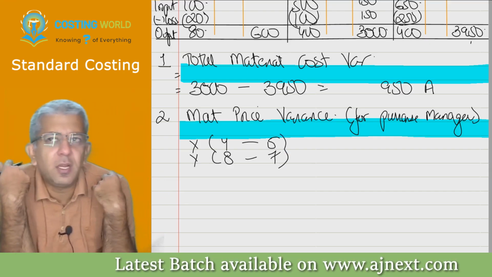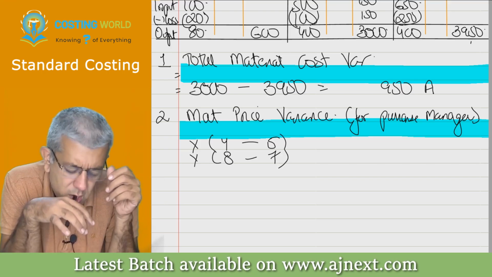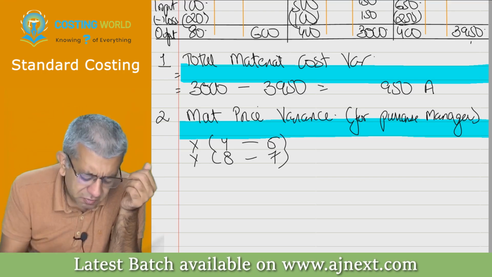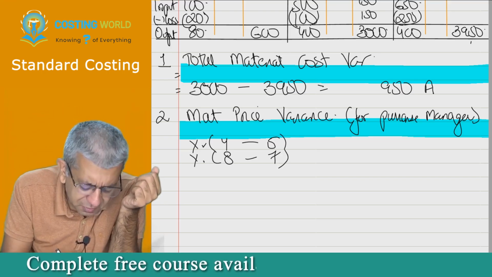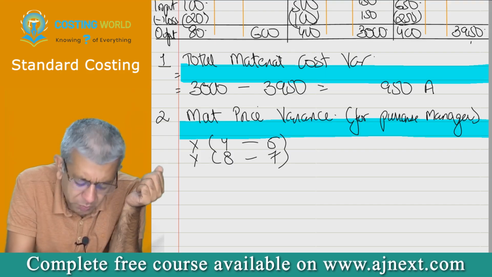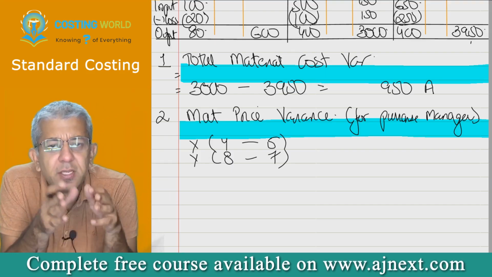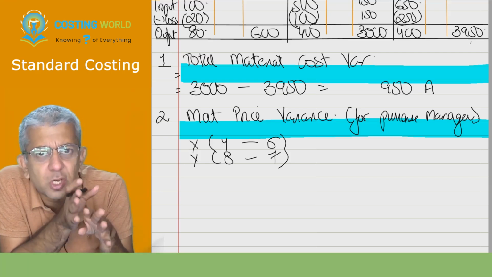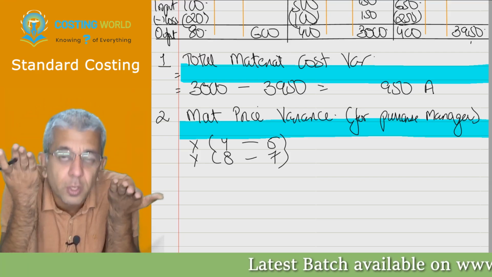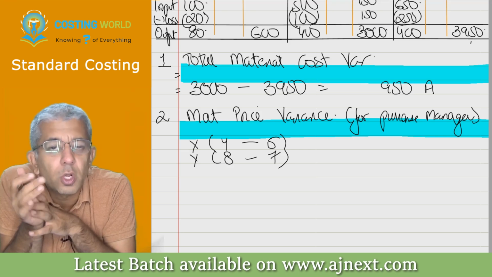Now, my personality is quite strong. He got afraid. He told me, sir, 1 rupee I have incurred extra over here, 1 rupee I have saved. Sir, can I go home now? I told him, no, idiot. This is the data of 1 kg of X and Y. I want to know overall, due to you, how much good or bad we have done.